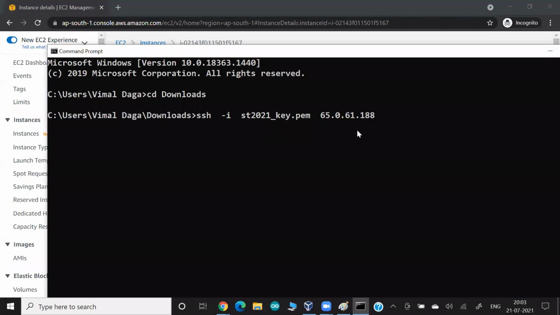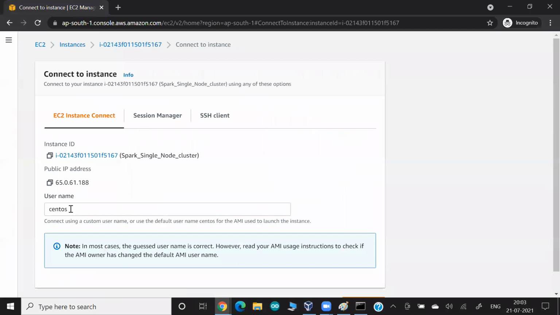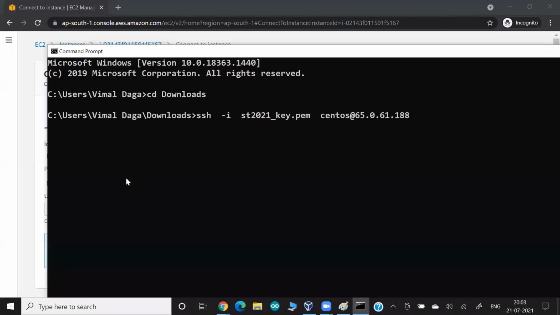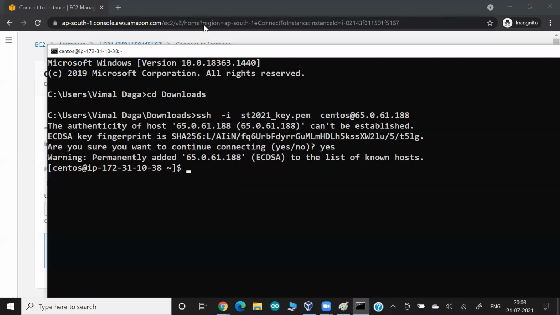By chance, in this OS the username is not ec2-user. In this OS, the username is centos. How do I know? You can see the documentation of this AMI. They might tell you the OS name, or in the Connect tab, they will tell you the username is centos. So I'm connecting to this OS. I say yes, and we have logged in with centos.